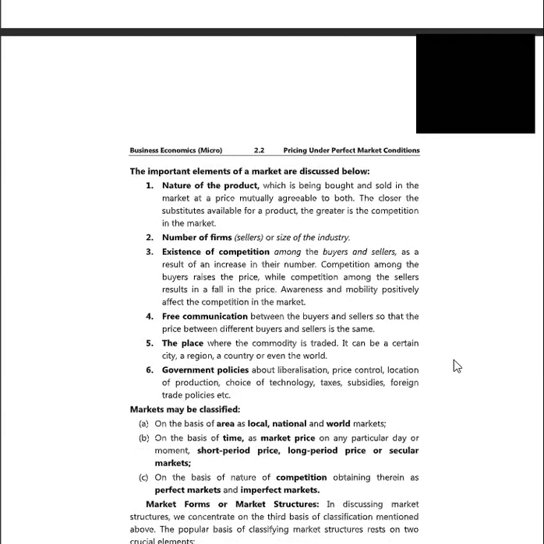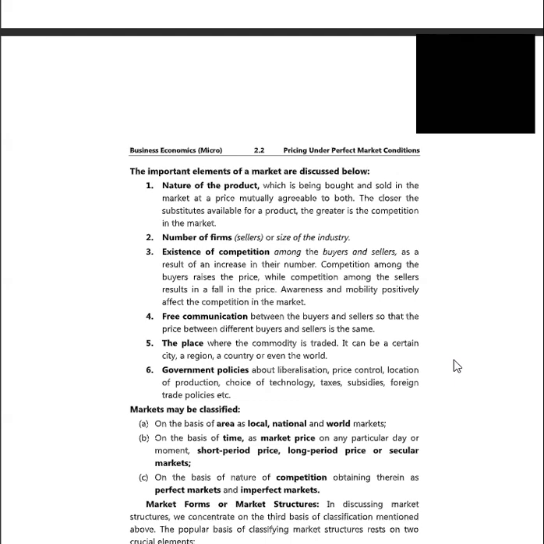The important elements of a market are discussed below. Nature of the products, which is being bought and sold in the market at a price mutually agreeable to both. The closer the substitutes available for a product, the greater is the competition in the market. Number of firms, size of the industry.